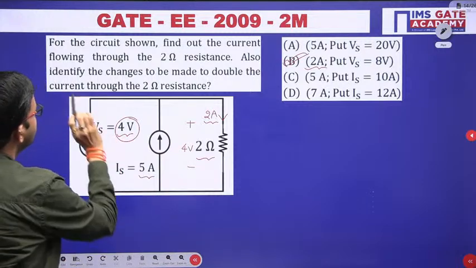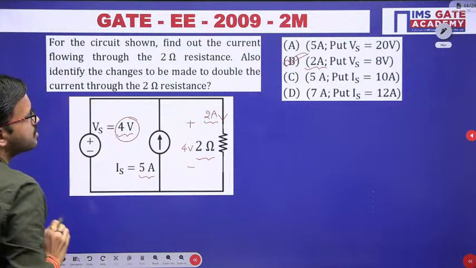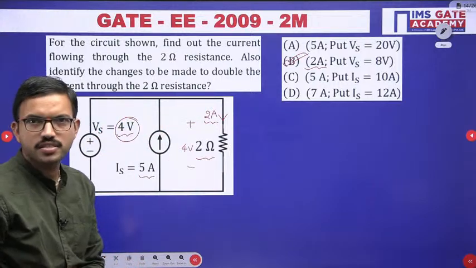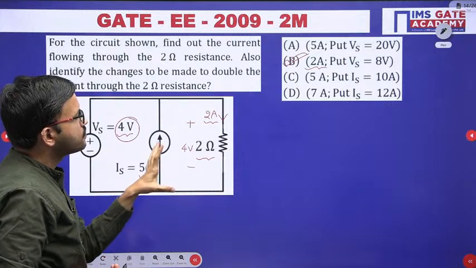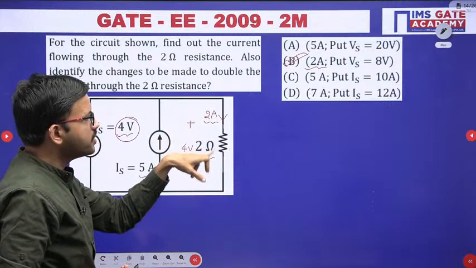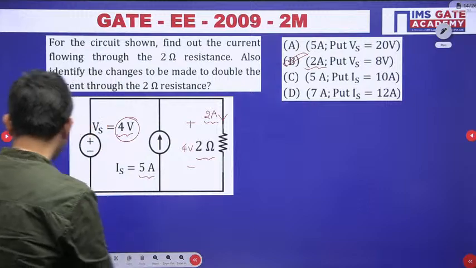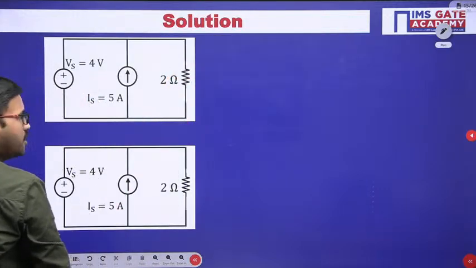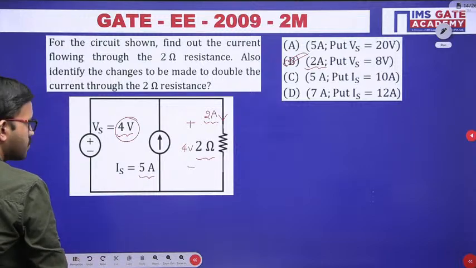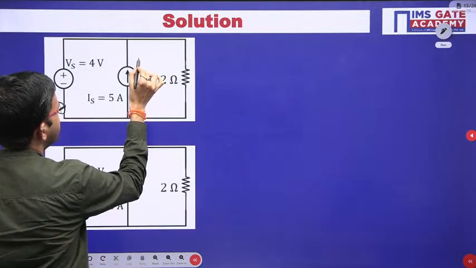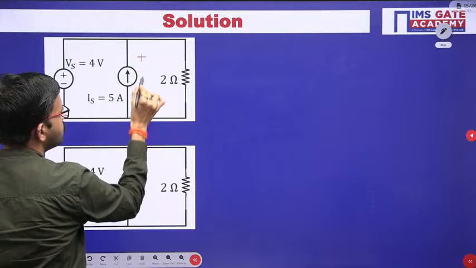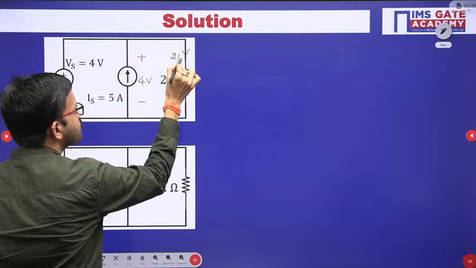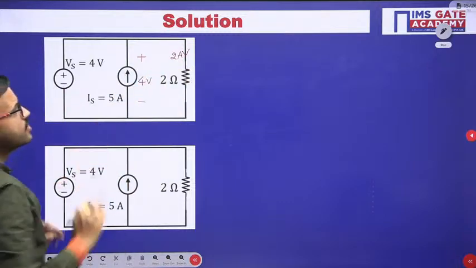So here what they are asking: identify the changes to be made to double the current through the 2 ohm resistance. In the 2 ohm resistor, you are getting 2 ampere. Whatever we have got just now, I am representing once again for understanding. In this case we are having 4 volt, and then we are getting 2 ampere. So in case 1 we got like this.